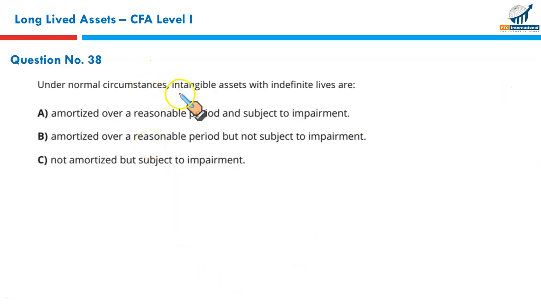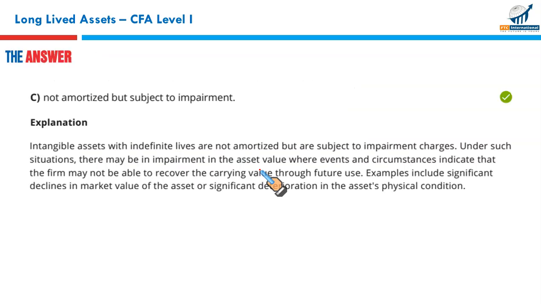Under normal circumstances, intangible assets with indefinite lives are not amortized, but they are subject to impairment. So that is straightforward, C is the correct option.